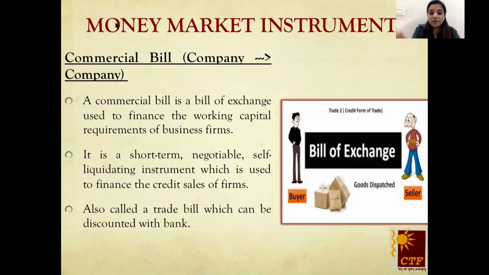So that is why it is negotiable as well. And after a particular period of time, when the time period matures, it becomes self-liquidating. That means the maturity period comes and the person, the drawee, has to return the money. So only when there is credit purchase and sale of goods, then we use commercial bills. So these are the 5 money market instruments.